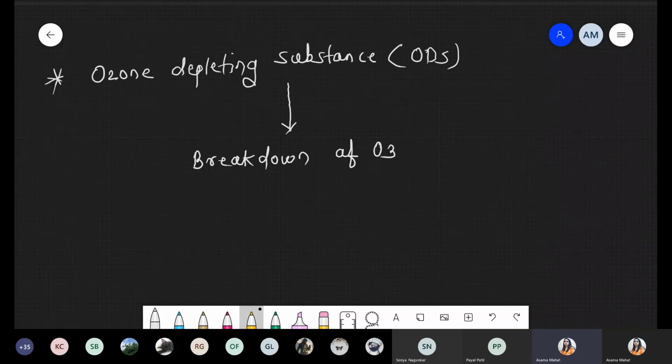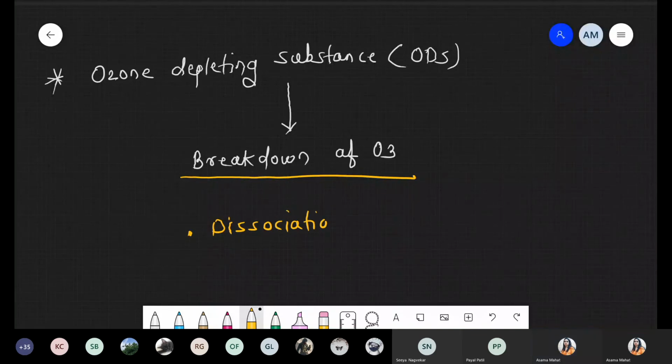Why does this condition show up? Why is there a breakdown of that ozone layer? Because, as we just discussed, inside the stratosphere generation should be equal to dissociation. But now, due to some harmful chemicals, the dissociation process is more as compared to the process of generation.